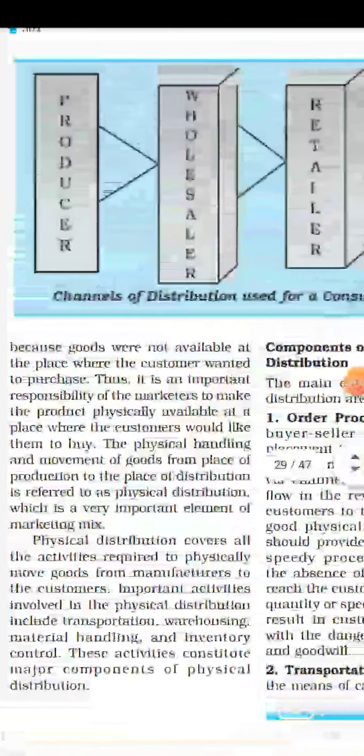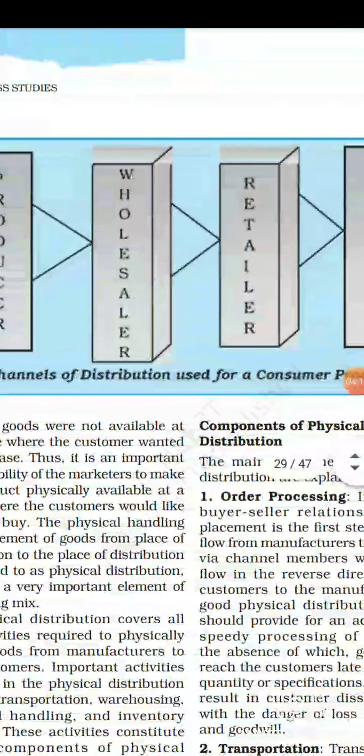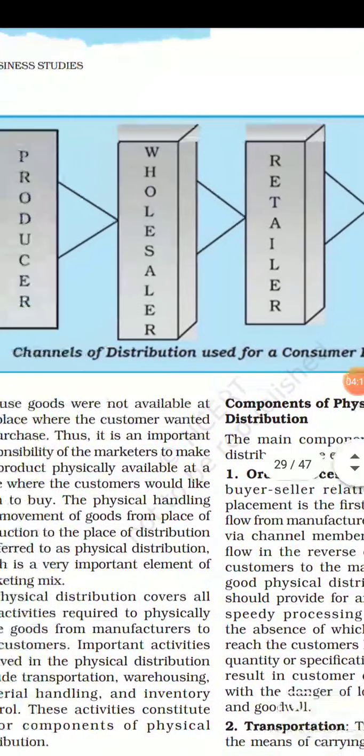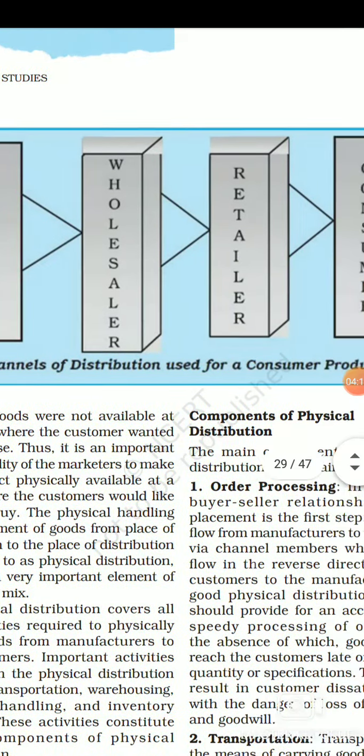Now you can see the channel of distribution used by a company for a consumer product. This is just a given channel of distribution for a consumer product.